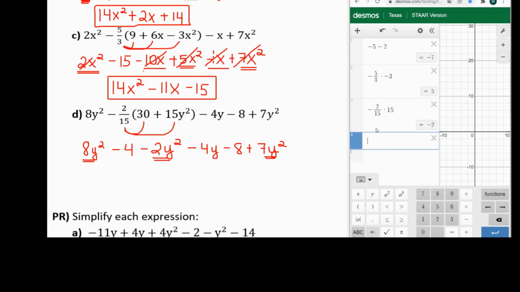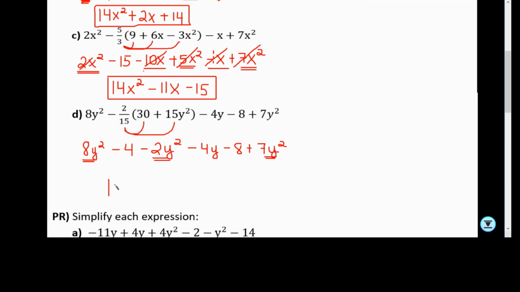Remember, you can use your calculator here, so you can do 8 minus 2 plus 7 gives us 13. So this would be 13y squared. Go ahead and cross that out. And then what we're going to do is we're going to combine the next one, which is negative 4y.